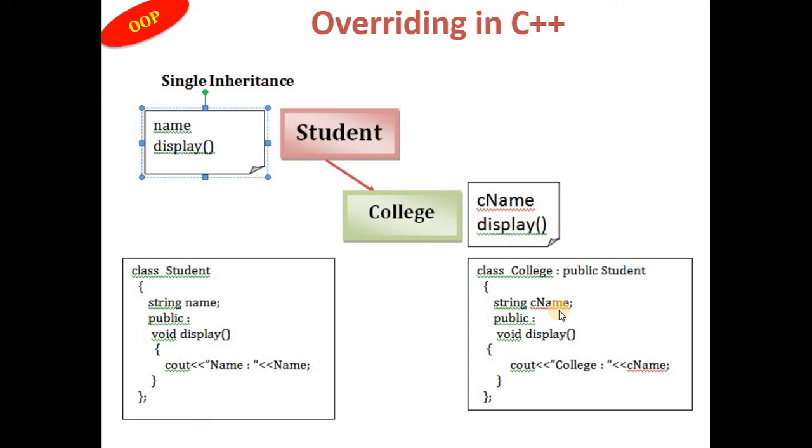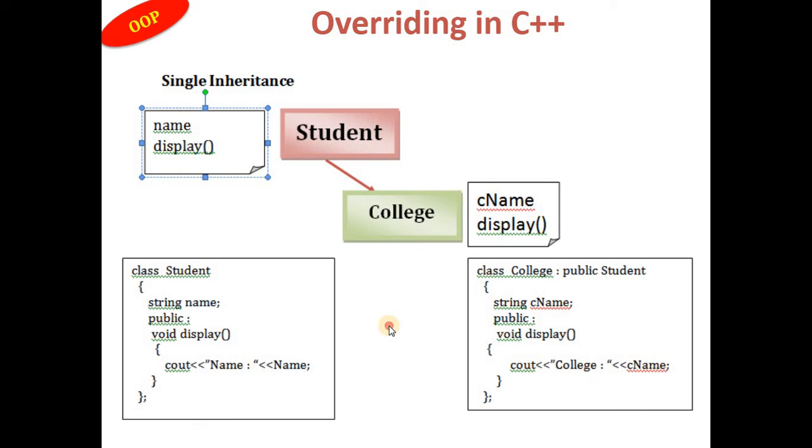Now we will learn about what overriding is in C++. Overriding is a concept where you can see an example. The student class has its own data member name and a display function, and the college class has its own data member cname, but the function name is the same, display.